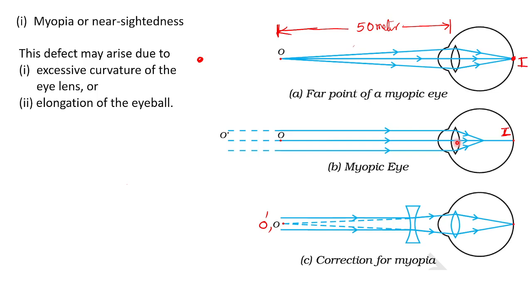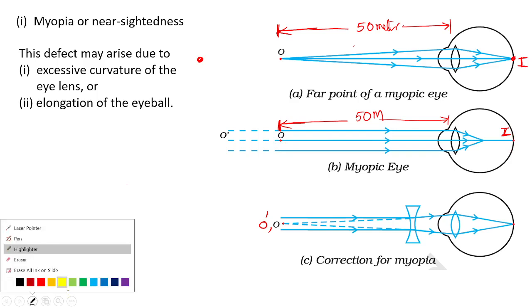So, O I can see. I told you, if the object is around 50 meters, I can see that, because the image of O will be available here.